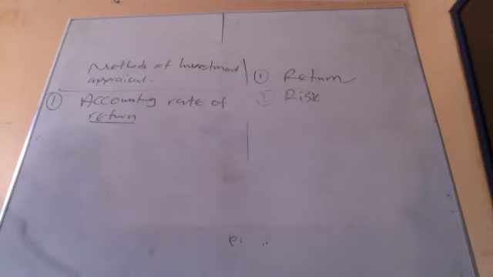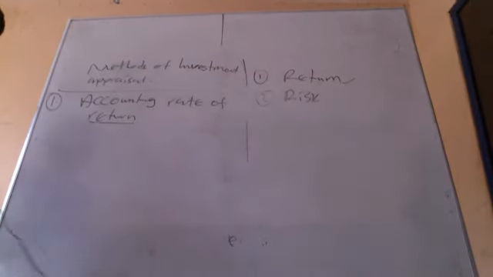So take note, accounting rate of return uses profit. We are going to appraise the project taking into consideration the profit before interest and tax of that project. Put all the profits together, and you just express it as a percentage of the investment.